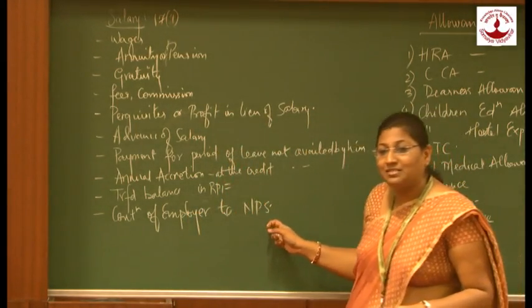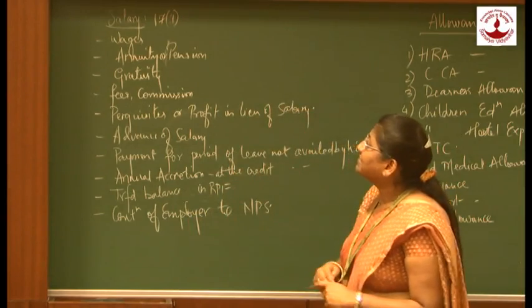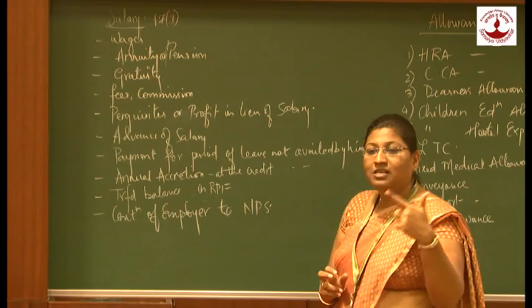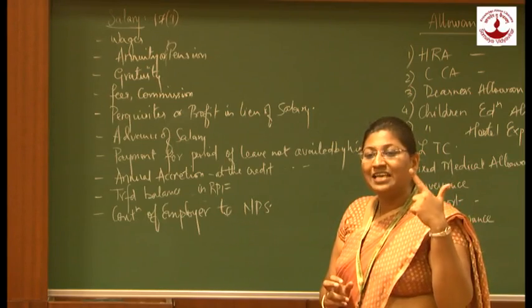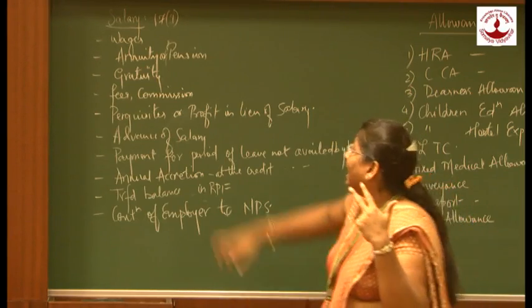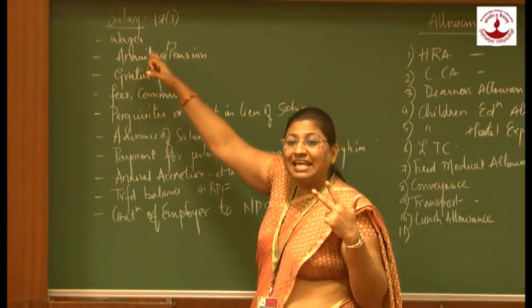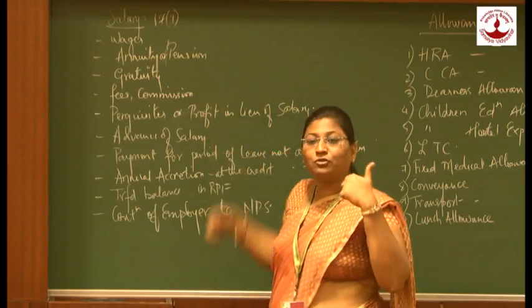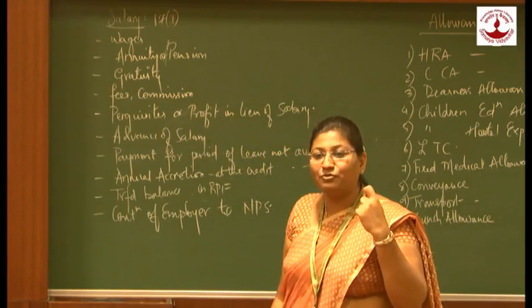Is it clear? To just brief up, salary includes wages, it includes pension, subject to the limits of section 10(10A) and subject to the limits of section 10(13) for annuity. Then gratuity, subject to the limits of section 10(10), where exemption limits are set up.